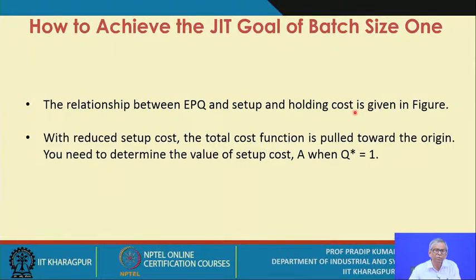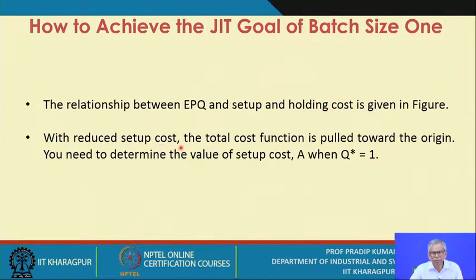With respect to the different possible values of Q, you get different total relevant cost values, and if you plot those values you get the characteristics, defining the relationship between EPQ and the relevant cost. Here in this case, the setup cost per setup and the holding cost are the relevant cost elements.